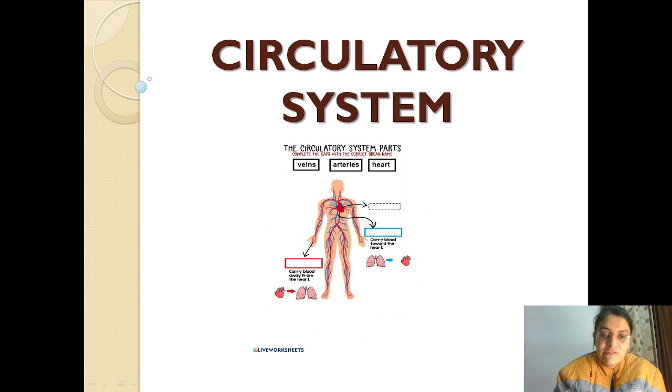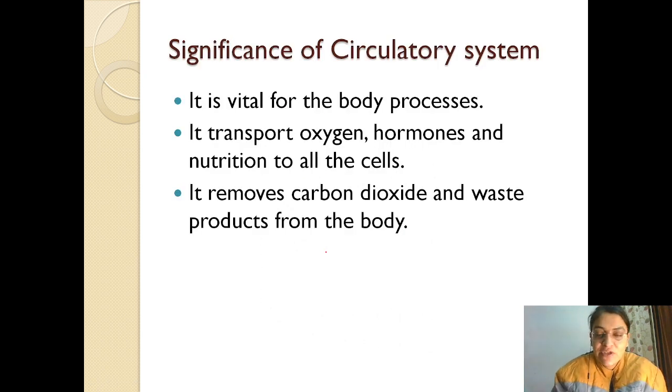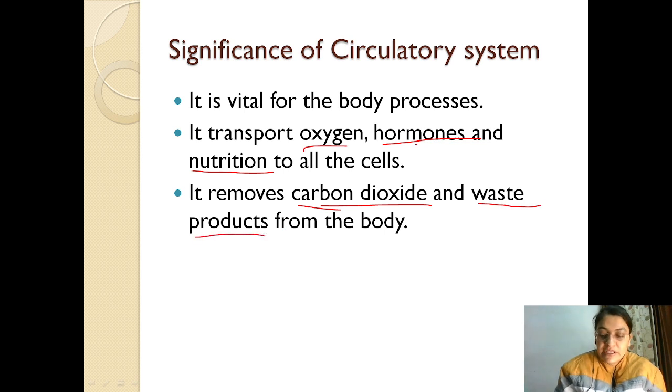So, first of all, we will discuss the importance or significance of the circulatory system. It is vital for all the body processes. Vital means it is very essential for the body processes, and it transports oxygen, nutrition and hormones to our body itself. Whatever oxygen, hormones and nutrition are required, they are transported to the cells of our body through our circulatory system, and at the same time it removes carbon dioxide and waste products from the body.